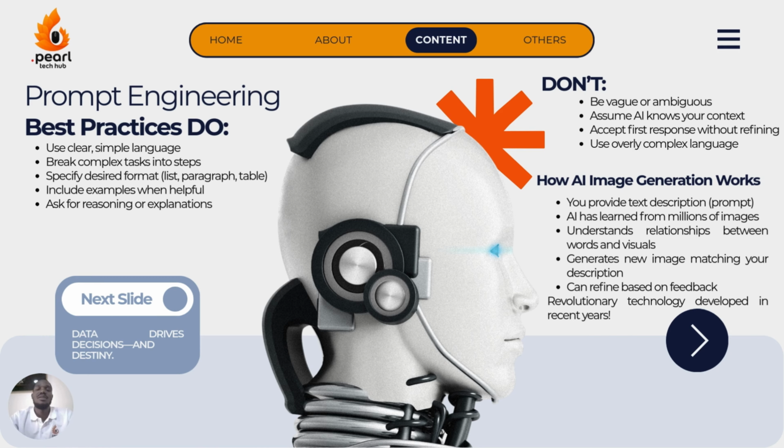Then the other interesting skill that we are going to look at here is generation of images, AI generating images. This is also a simple process. The first step is you provide the text description, basically the prompt. You enter a prompt. I'm going to share my screen now. We're going to try and generate an image together.